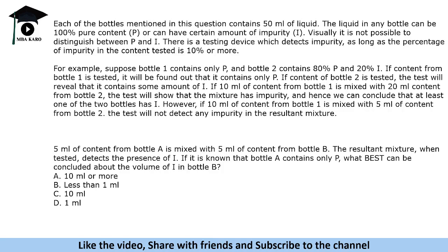It says that each of the bottles mentioned in this question contains 50 ml of liquid. The liquid in any bottle can be 100% pure content, or it can have a certain amount of impurity, and visually it is not possible to distinguish between purity and impurity. There is a testing device which detects impurity as long as the percentage of impurity is 10% or more, right? So impurity should be greater than or equal to 10%, then only it can measure it.